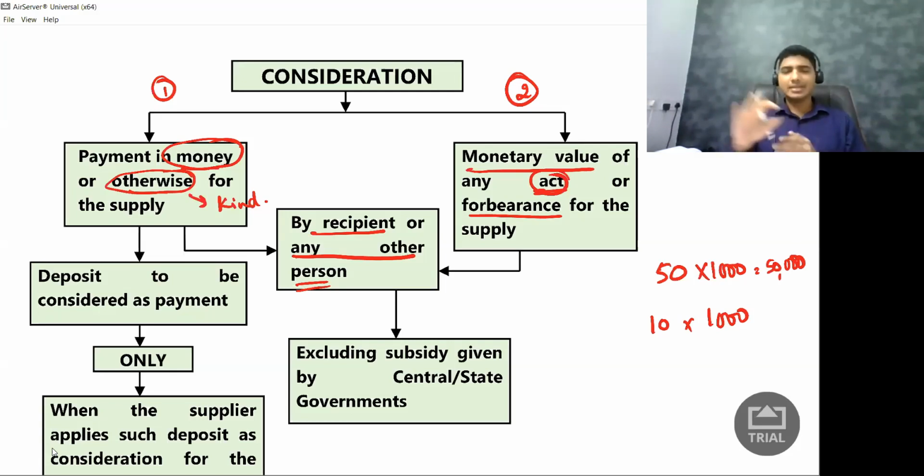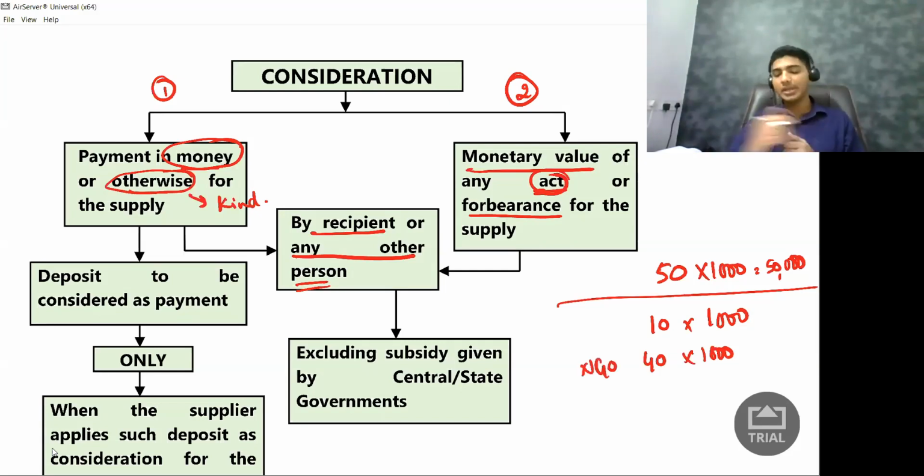So NGO says, see, you collect 10 rupees from the school, and the remaining 40 rupees, we will give it to you. So who is giving me the 40 rupees per book? This is NGO who is giving to me. And 10 rupees, who is giving? School is giving. So now comes the question, I am collecting 10,000 from the school and 40,000 from NGO.